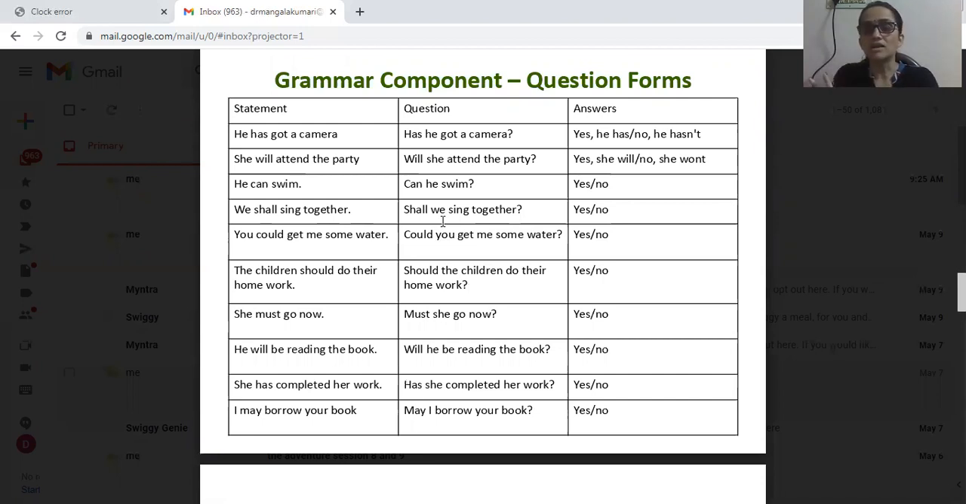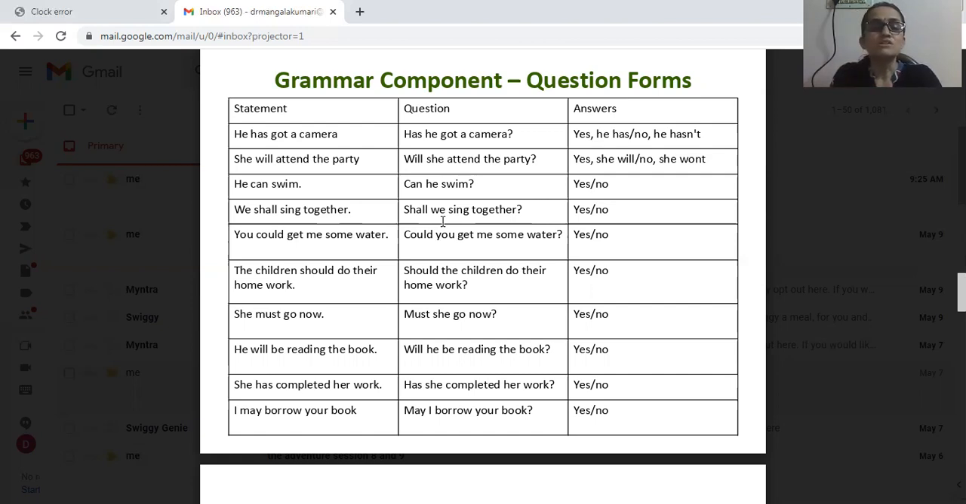Has and got. Okay, with has, what to do? Put the order. First you put the auxiliary verb has, then put the subject. It becomes a yes or no question. Has he got a camera? He has got a camera becomes has he got a camera? The answer will be yes or no.